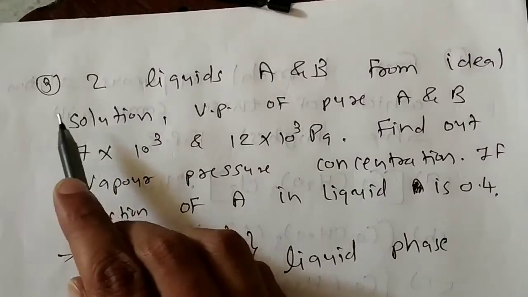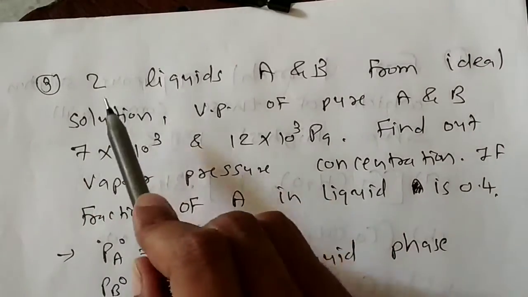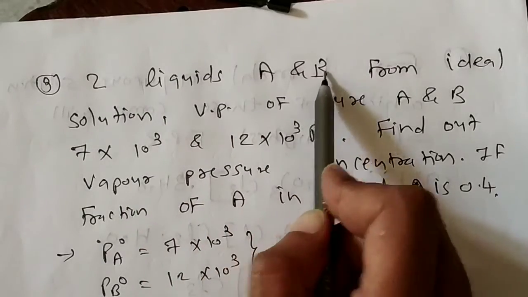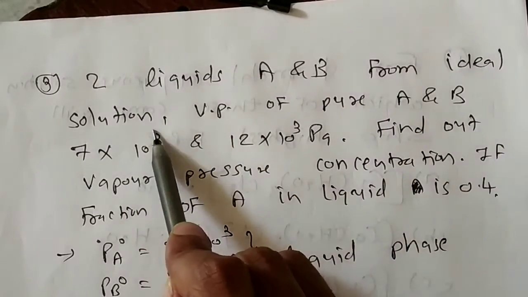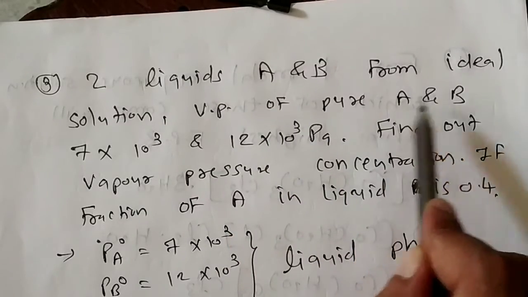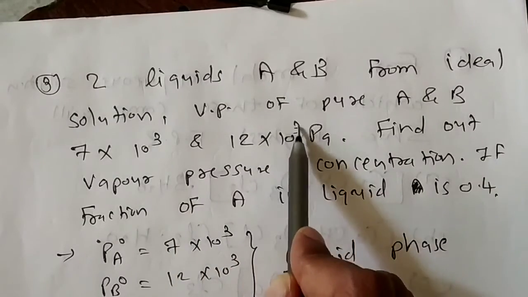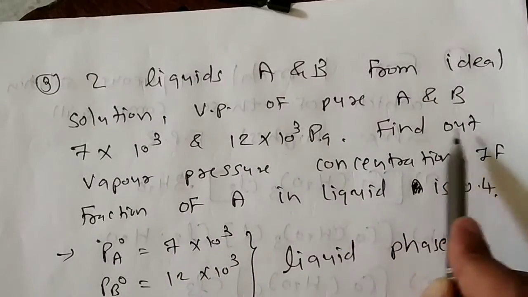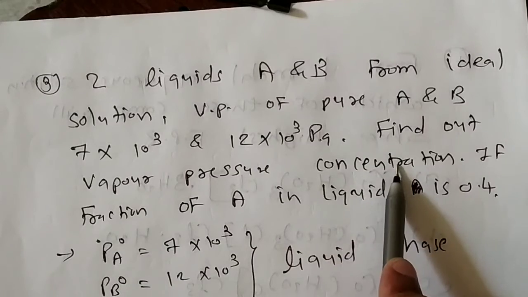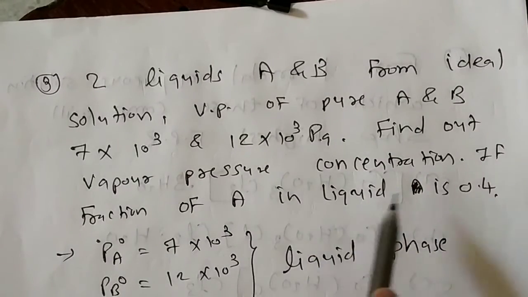Now question number 3. The question is like this: two liquids A and B form ideal solution. Vapor pressure of pure A and B are 7 into 10 raised to 3 and 12 into 10 raised to 3 Pascal. Find out vapor pressure concentration if fraction of A in liquid is 0.4.